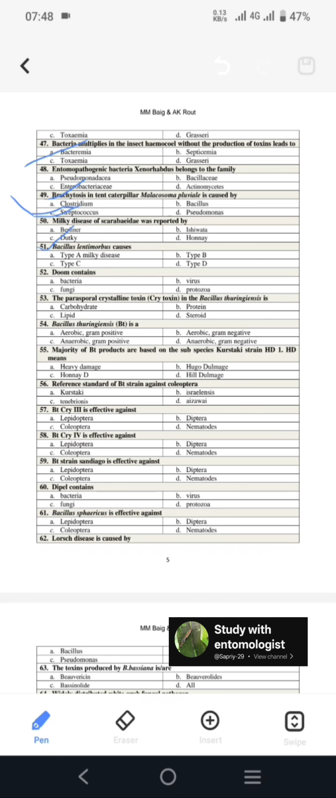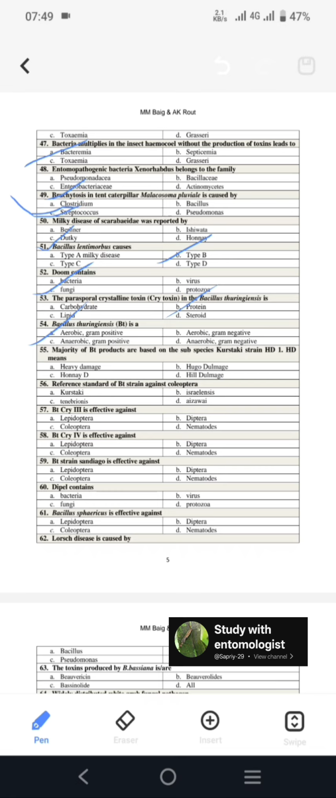Next, Bacillus lentimorbus causes type B milky disease. There are several types of milky disease, and type B is caused by lentimorbus. Then Doom contains the bacteria Bacillus popilliae. Next, the parasporal crystalline toxin, Cry toxin, in BT is a protein. Next, BT is an aerobic and gram-positive bacterium.